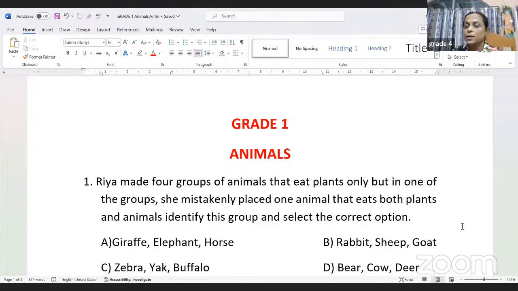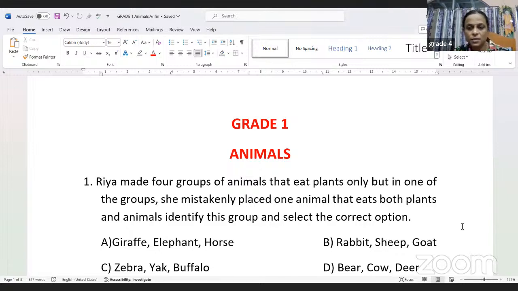And then we have categorized them further as those which have different food habits. Some eat plants, some eat flesh, some eat both. So that is another group. And then also we have further categorized those who give birth and those who lay eggs. And then we have had a little bit of discussion regarding the insects and birds and the fish. This was all about that.